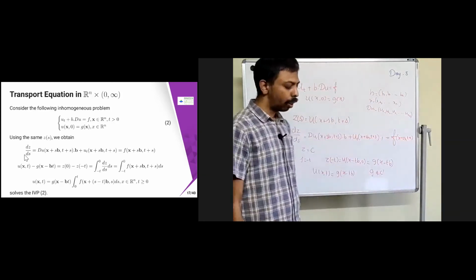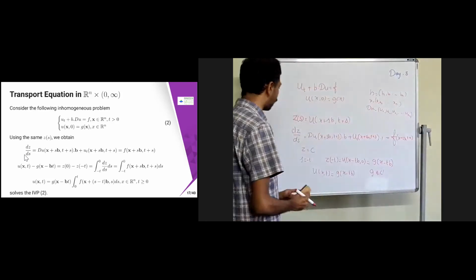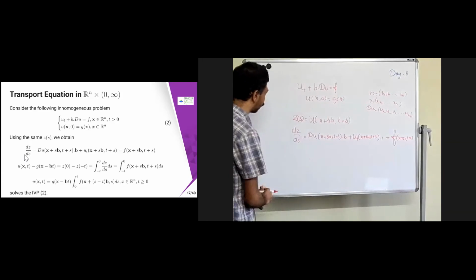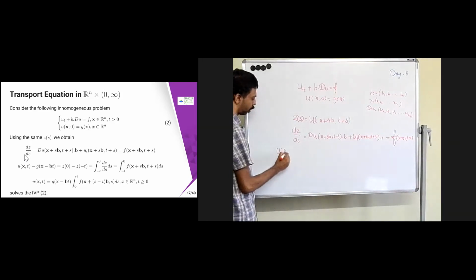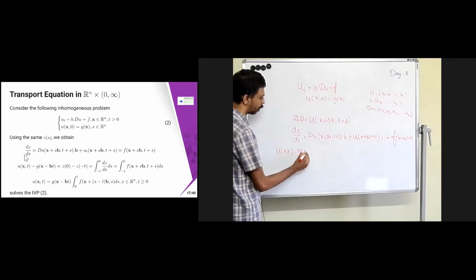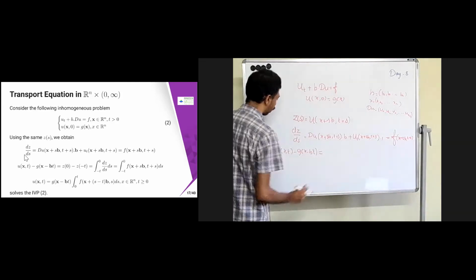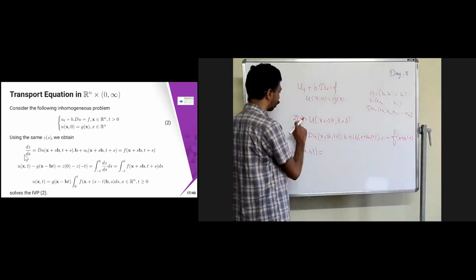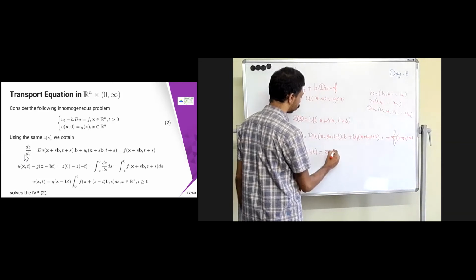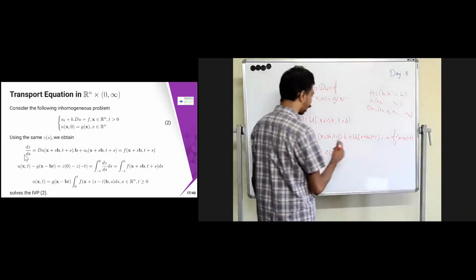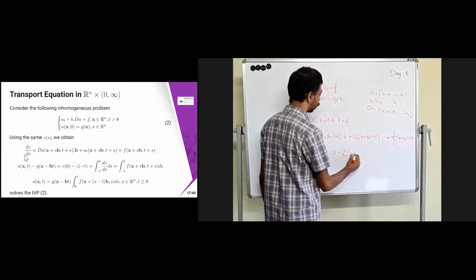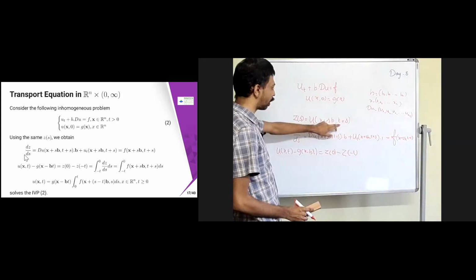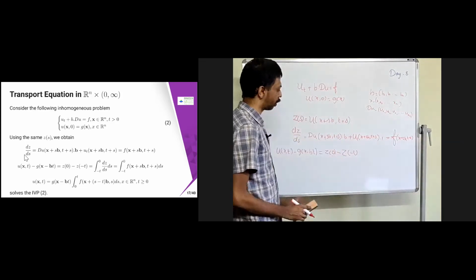Fine. Now let us see what is u of (x, t) minus g of x minus bt. If I substitute s equal to 0, then I will get u of (x, t), which is nothing but z of 0. Minus g of x minus bt, which is u of (x, 0), that is z of minus t. If you substitute s equal to minus t, you will get z of minus t.